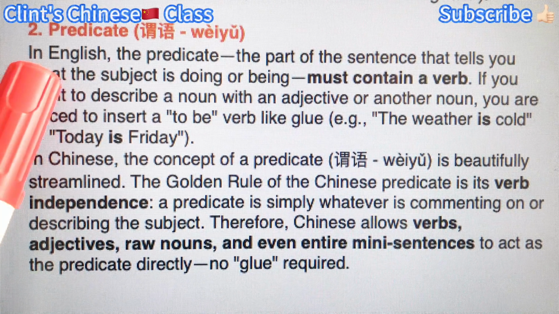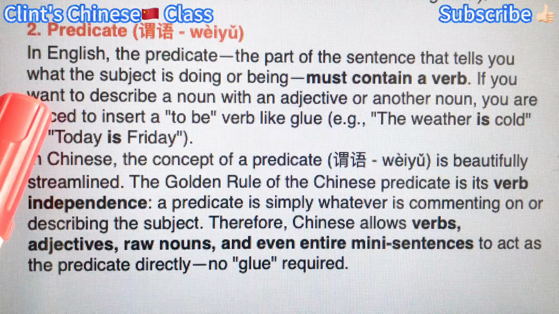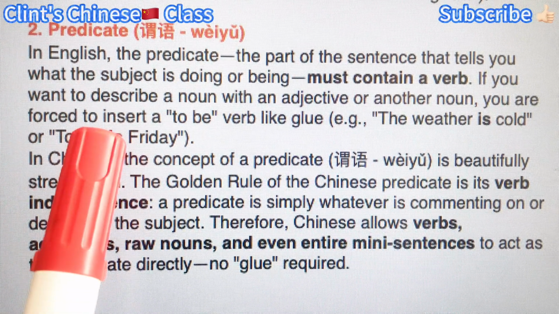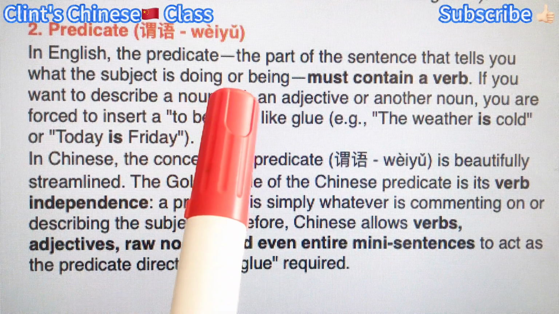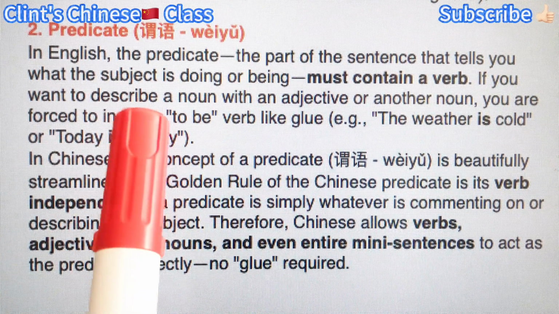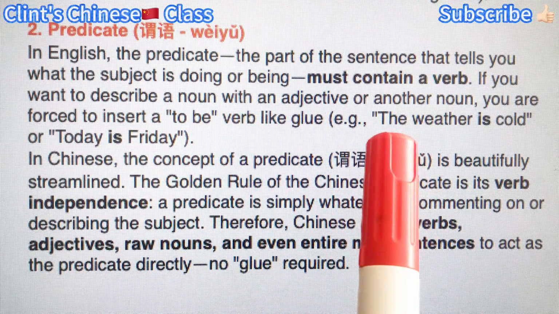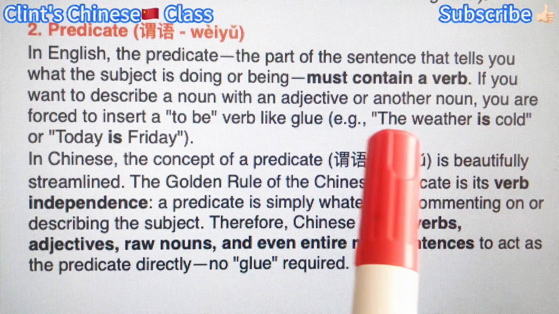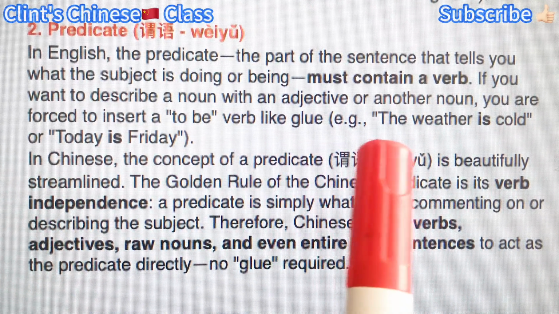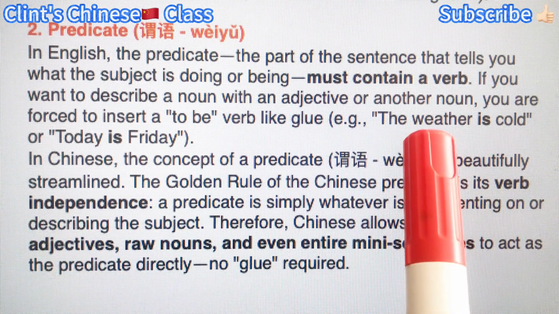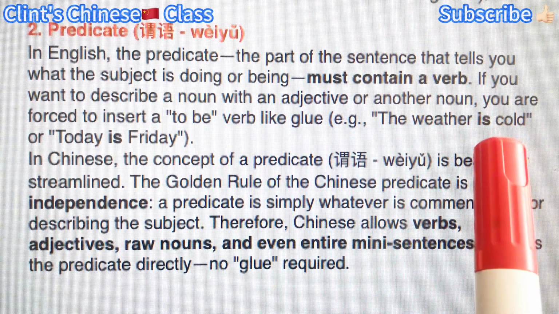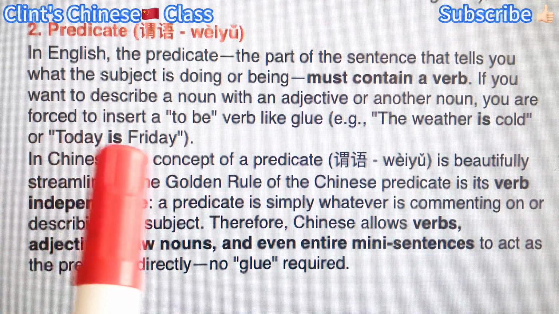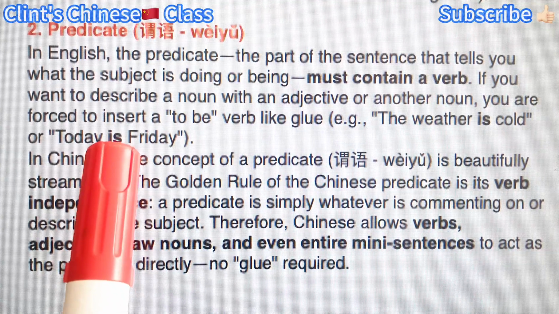Today we're going to learn the second grammatical component, which is called predicate, 谓语. Similar with the English, you can use a verb as a predicate, including to be verb. Like the weather is cold. Here, the linking verb is the predicate. But in Chinese, it can be actually very flexible. You can just say the weather cold, the weather very cold. You don't need a to be. Or today is a Friday, you can just say today Friday without a to be verb.